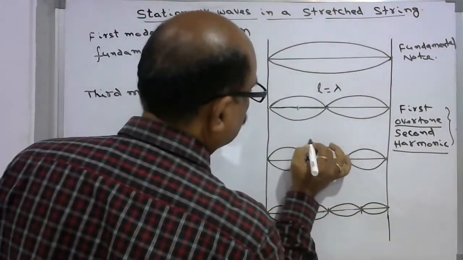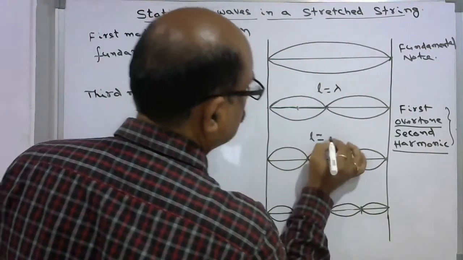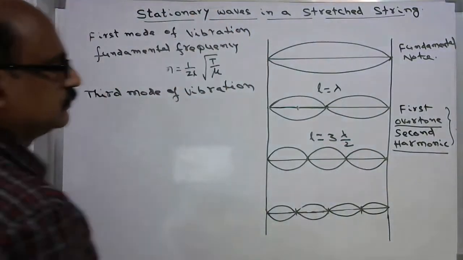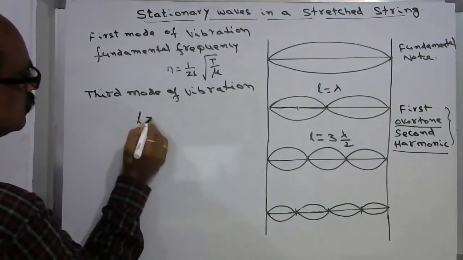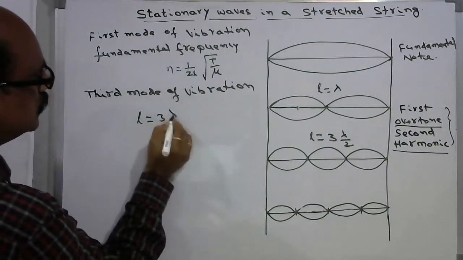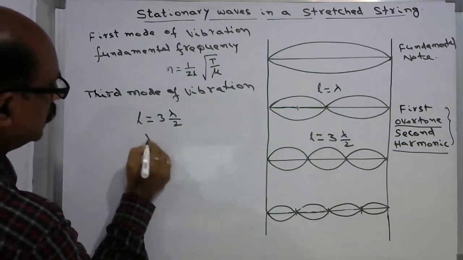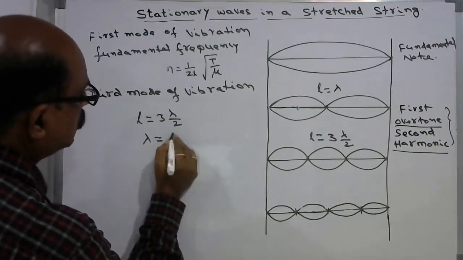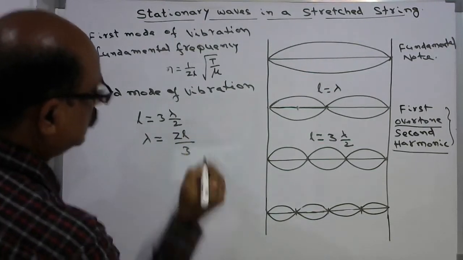So what is the length of this? The length of this is 3 into lambda by 2. So L equal to 3 lambda by 2, or lambda is equal to 2L by 3.